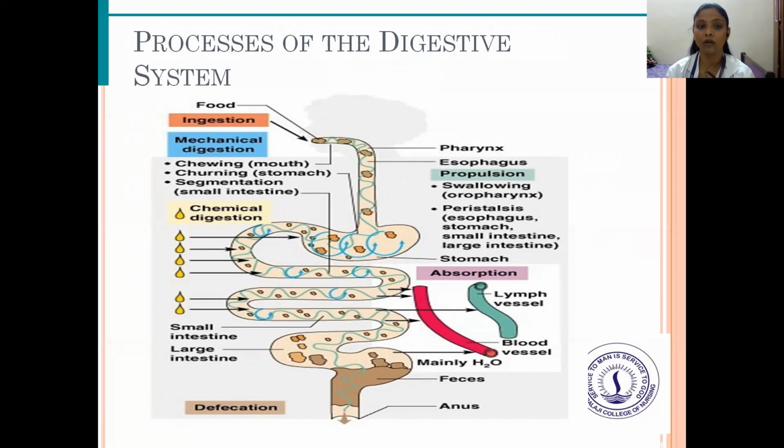So, what are the organs involved in this process? That is the pharynx and esophagus, where there is propulsion. Swallowing takes place in the oropharynx, and then peristalsis, where the esophagus, stomach, small intestine, and large intestine play a major role, along with segmentation. Then absorption, where the food is absorbed by the lymph vessels and blood vessels, where mainly water is used, and then it comes out as feces from the large intestine by the process called defecation through the anus. This is the process of the digestive system.